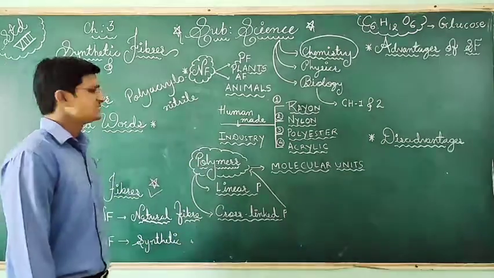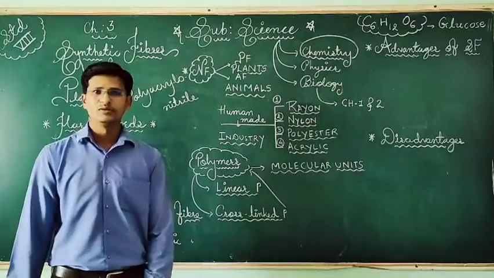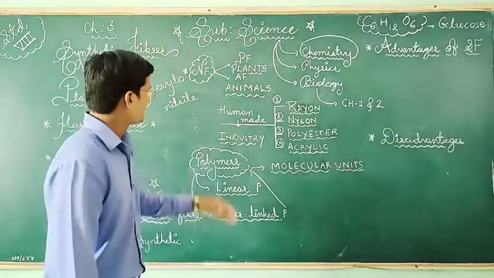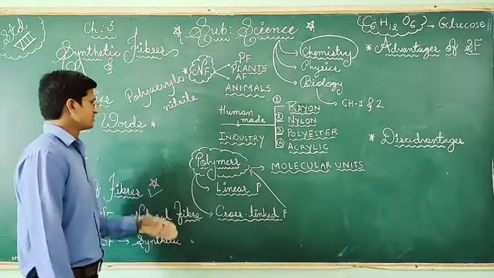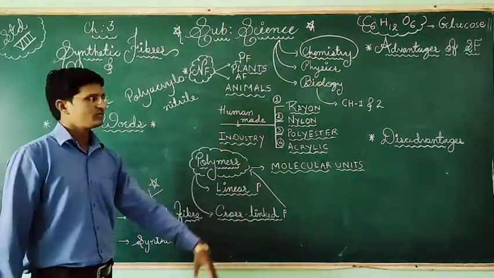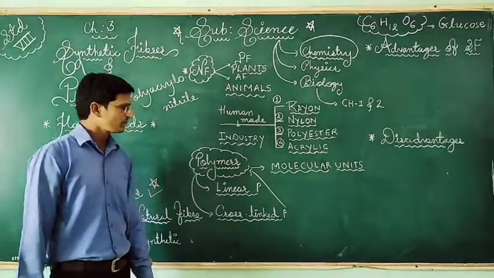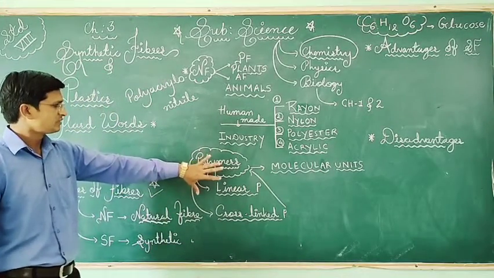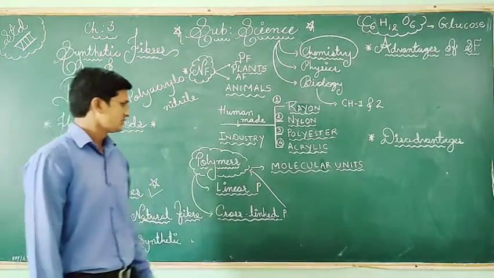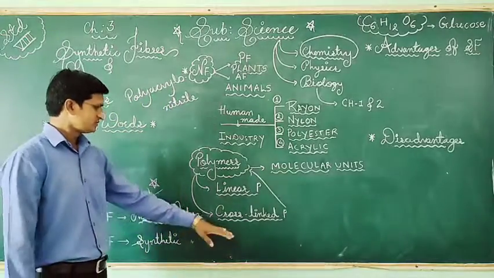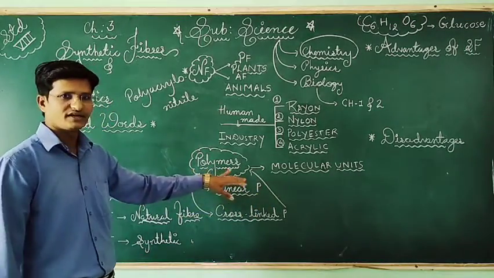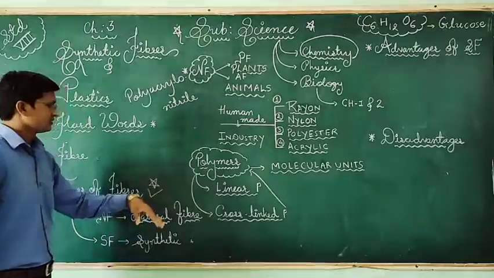Synthetic fibers are human-made fibers, because the process is done in the industry using chemicals, so here also they go through a chemical process. The different synthetic fibers are rayon, nylon, polyester and acrylic. Then we discussed polymers. Polymers are large units of molecules joined end to end to form one long chain, and the process is called polymerization.